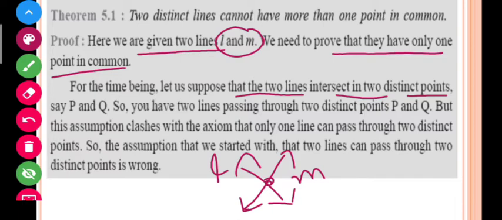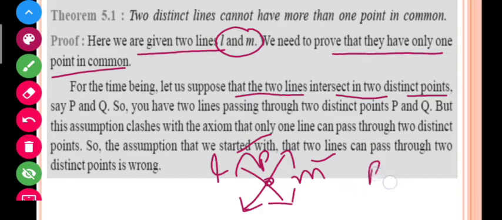But students, can you think this is possible? I can't draw a figure in which 2 points are common, so I'm just supposing it. If I take this as point Q, my supposition is that I have taken 2 points P and Q at which my two lines L and M are intersecting.